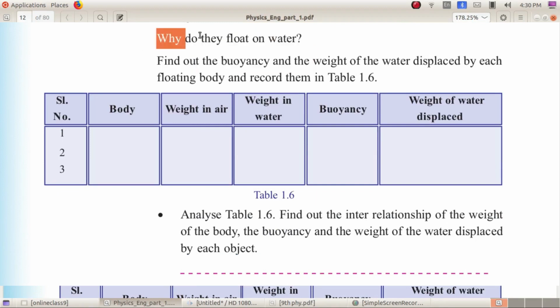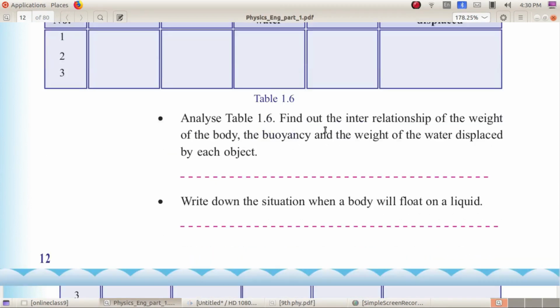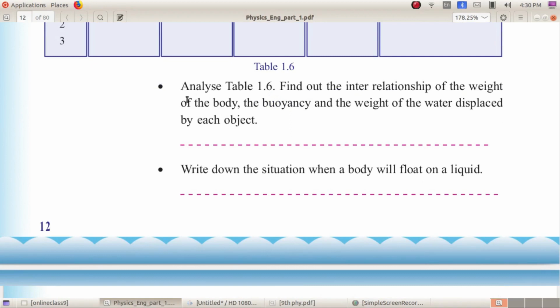Why do they float on water? Now we have to answer this question. Why are certain objects floating over water and some others sinking in water? Find out the buoyancy and the weight of water displaced by each floating body and record them in table 1.6.